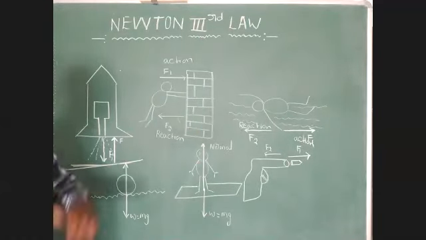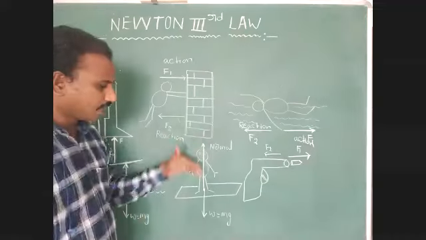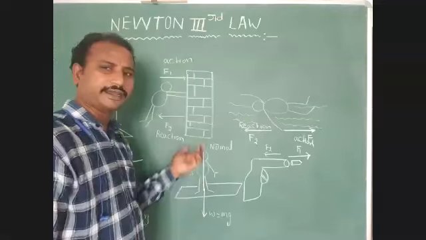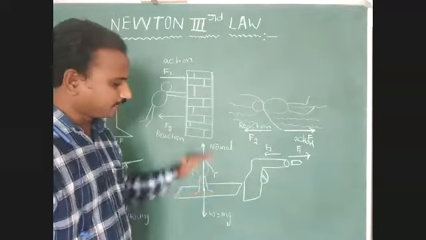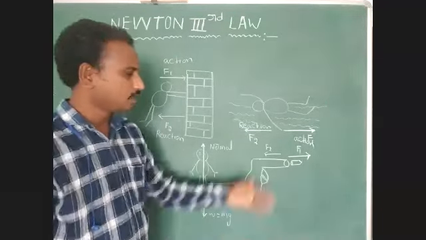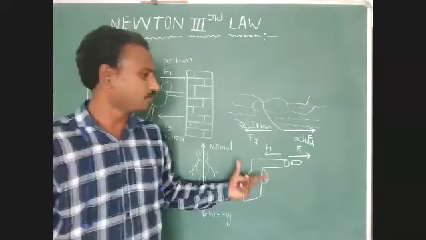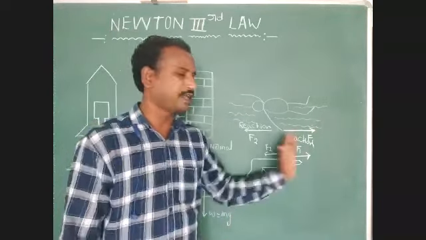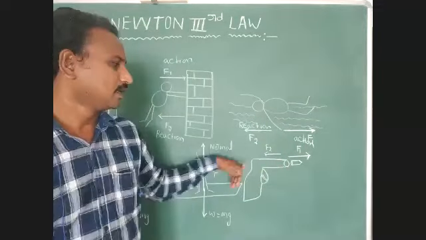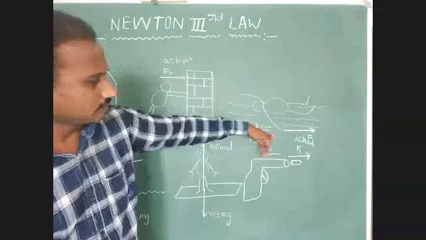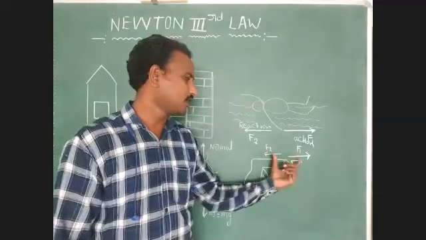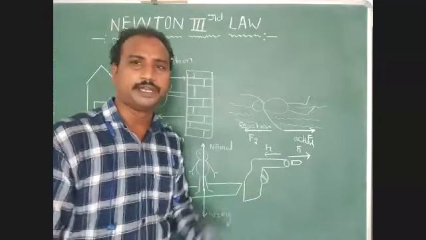Here a person is standing on a horizontal surface. The weight of the body acts in the vertically downward direction. The contact force, the normal force, acts in the vertically upward direction. Weight represents the action, and normal represents the reaction. Here also, whenever we fire a gun, the bullet experiences one external force, and the gun experiences an additional external force opposite to the direction of motion of the bullet. Both forces are represented in opposite directions.